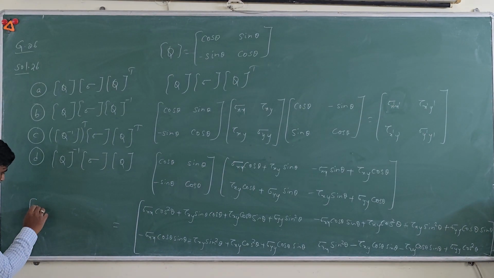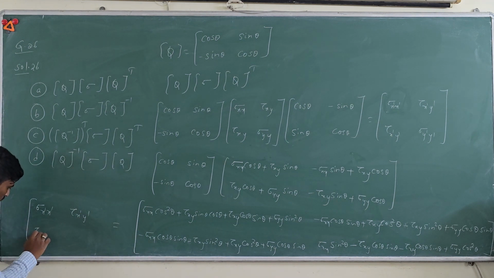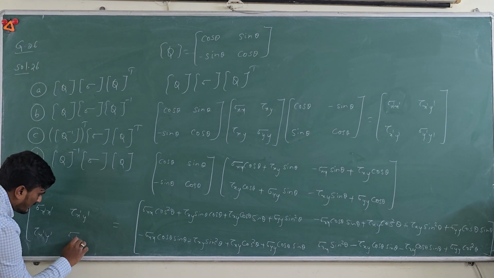So the transformed matrix is sigma x dash, tau x dash y dash, and tau x dash y dash, then sigma y dash y dash.